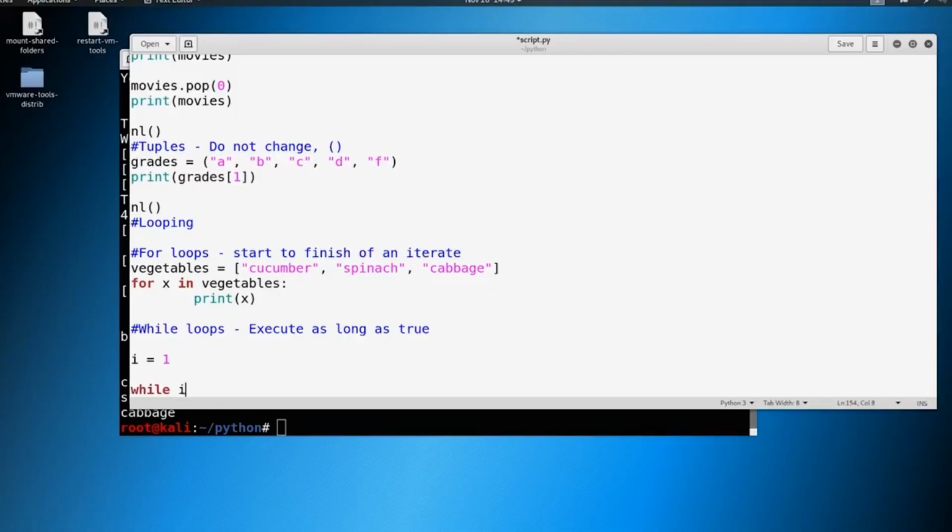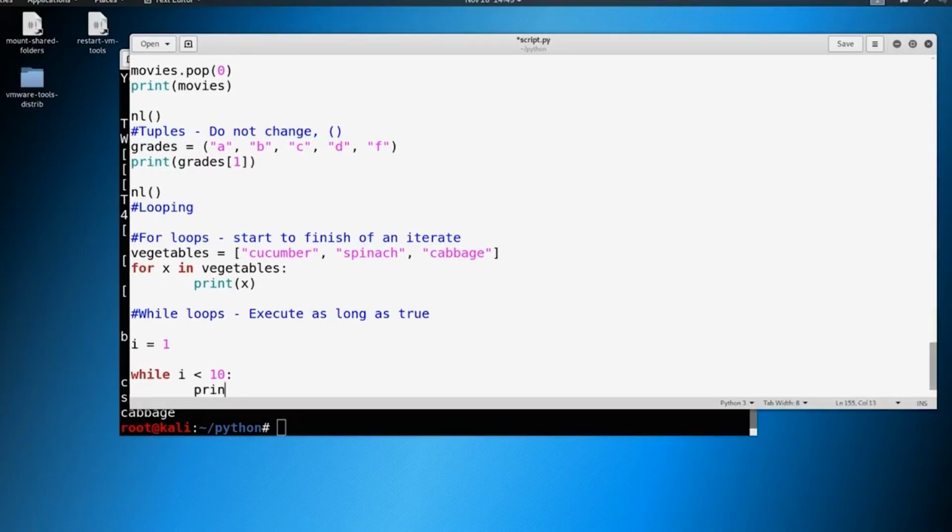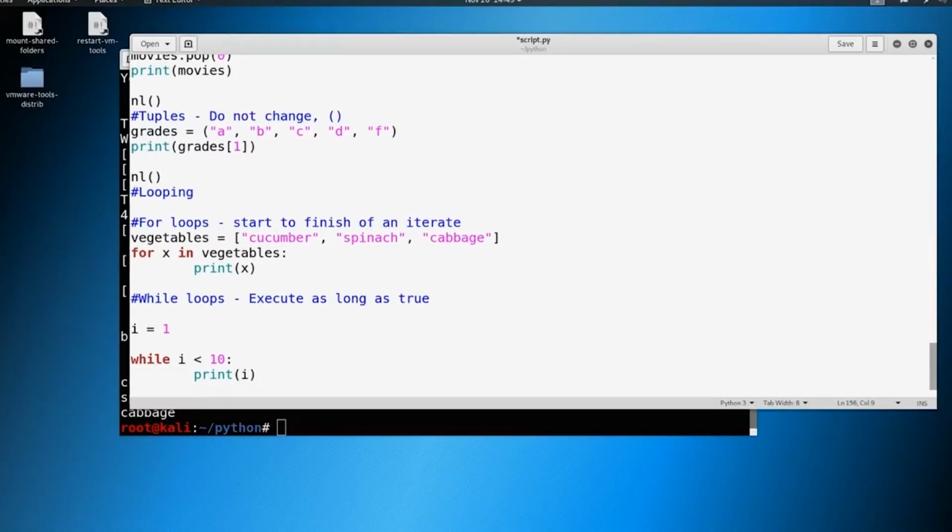We're going to say while I is less than 10, I want you to go ahead and print out I, and then we're going to iterate I plus equals 1. So this should all start tying together from what you saw earlier. Remember that we had the plus equals and we're adding 1 to something.